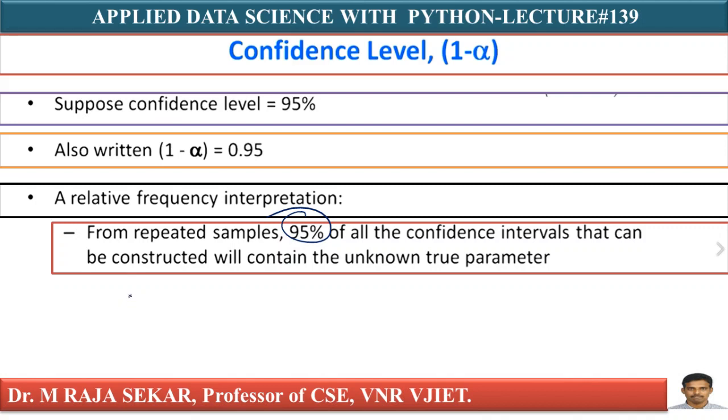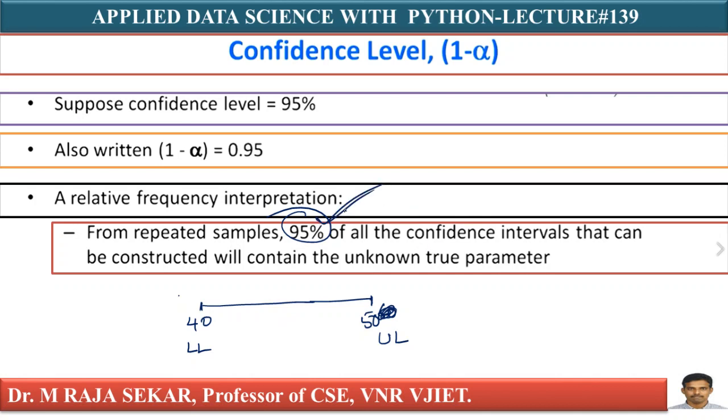That is our intention. Suppose you construct an interval with some range, say this is 40 and this is 60. An interval must have a lower limit and an upper limit. How to calculate, I will discuss. Instead of 60, let me say 40 to 50. Suppose you construct an interval, say 40 to 50. So what is the meaning of this 95%? This you must understand.